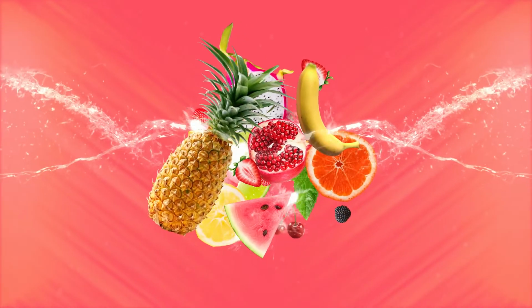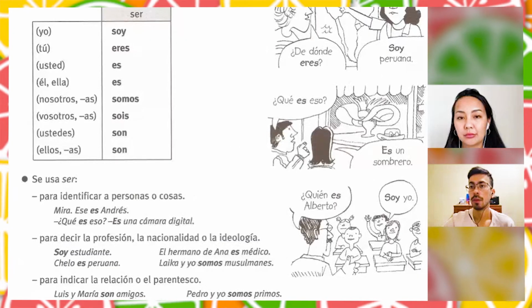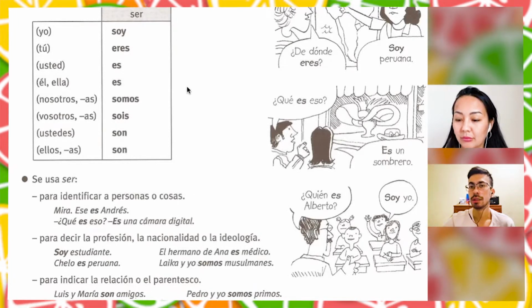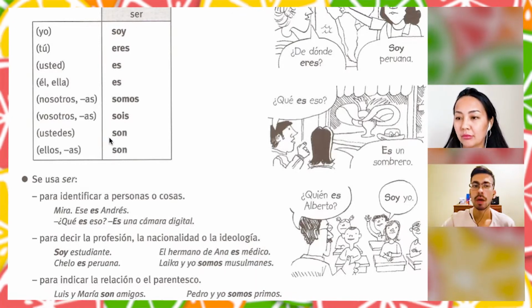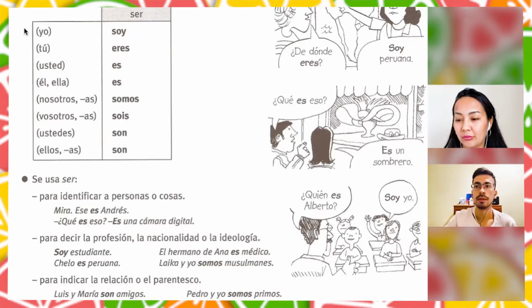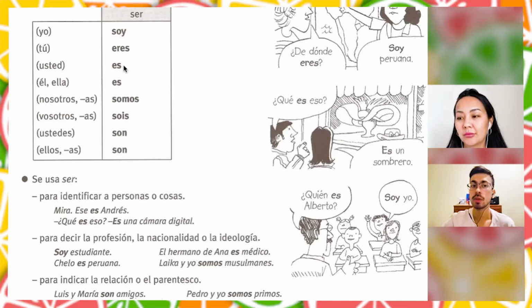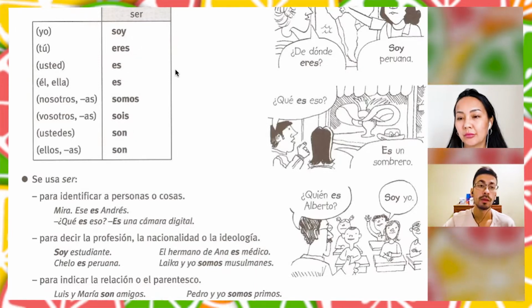So let's see. First of all, we should know that in Spanish the verbs change. When you use them several times, the verbs are going to change. For example, here we have the verb ser, right? And here is how this verb changes. For each pronoun, we'll have different words. Ser is an irregular verb, so that's why it changes a lot. So let's start.